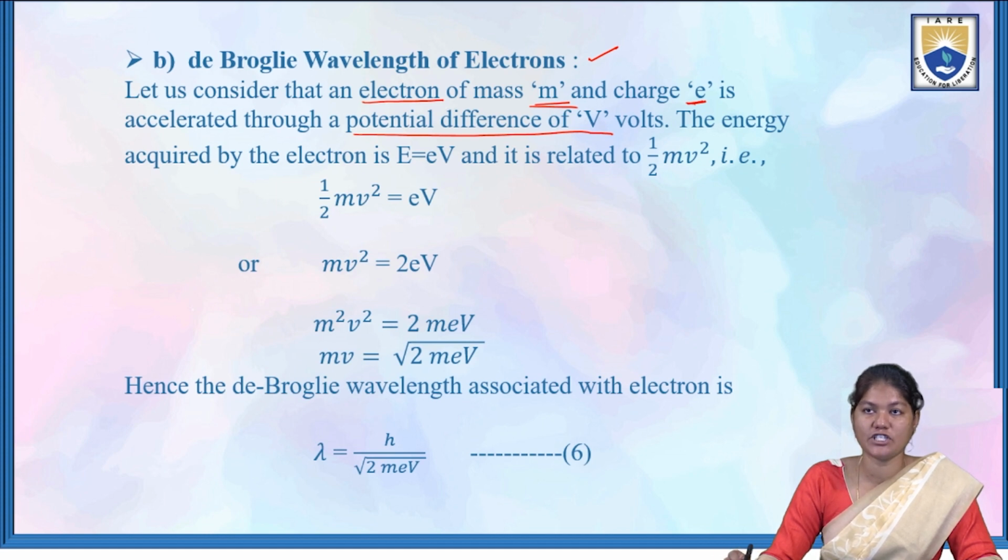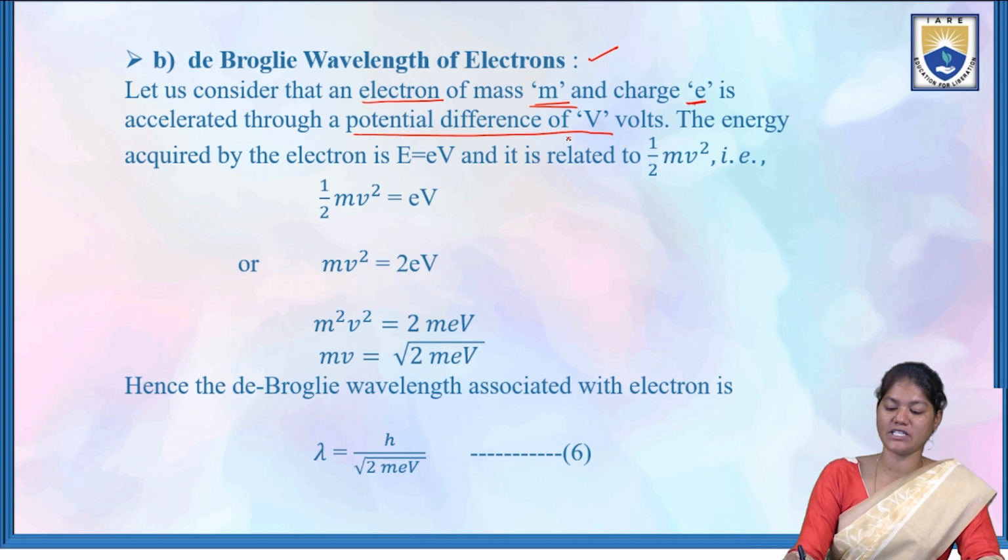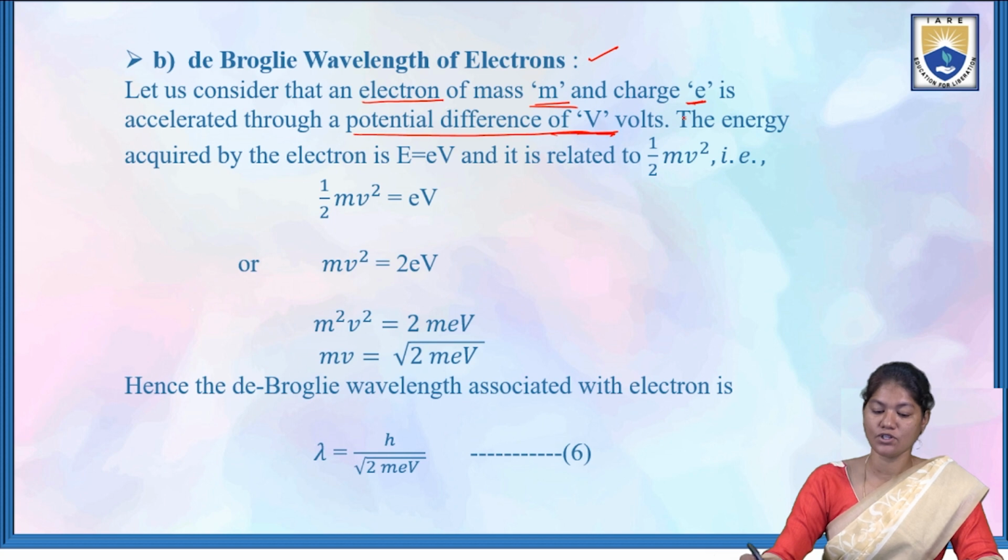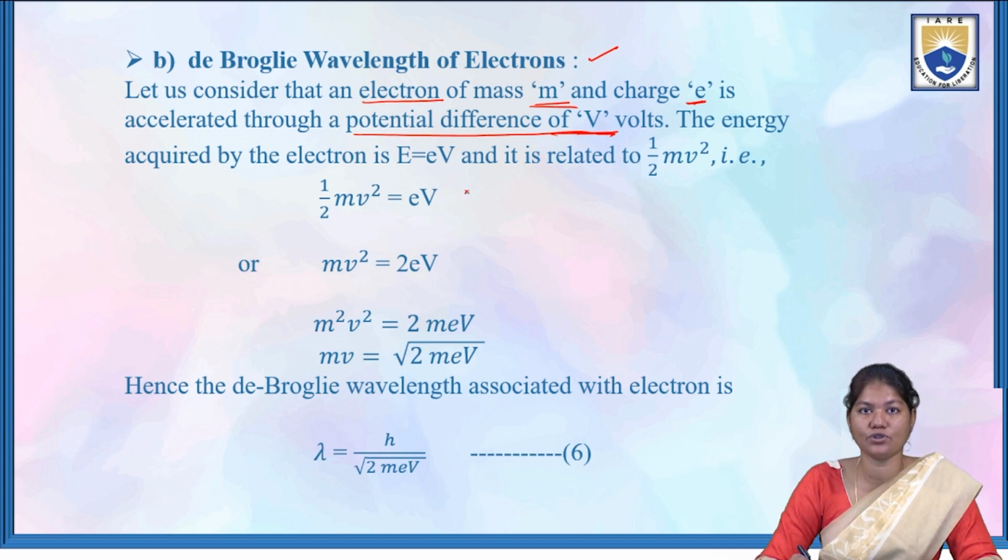The energy acquired by the electron is E is equal to eV, and it is related to half mv square.